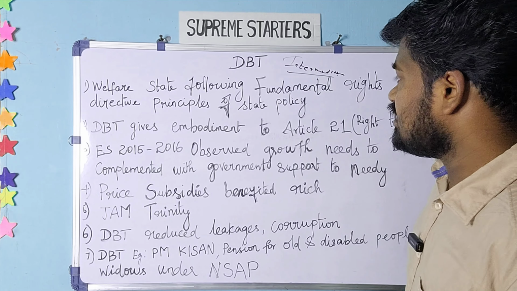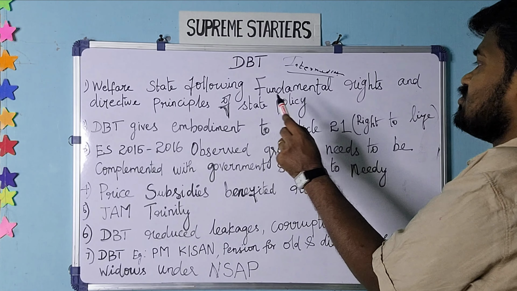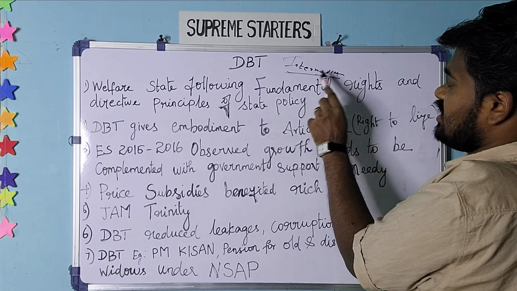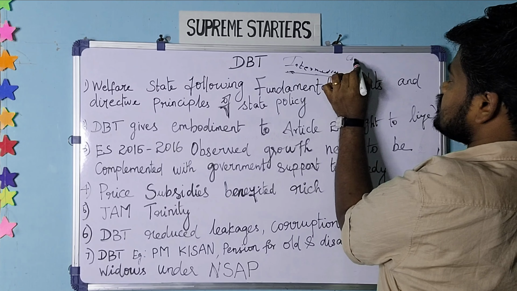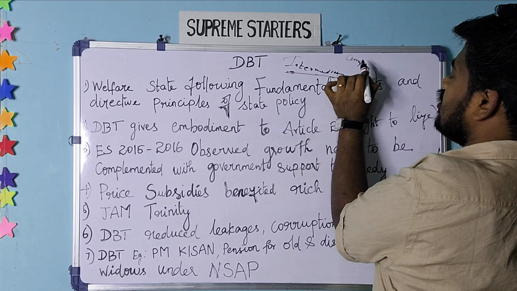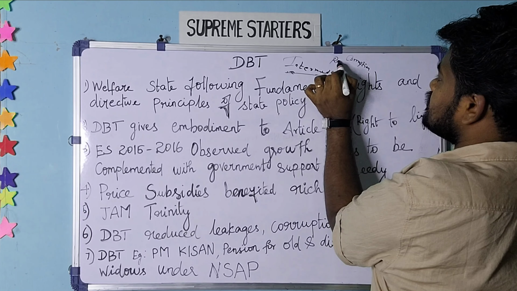But one important thing we have to notice about all these schemes and intermediaries: the intermediaries are there, and the bigger problem has been corruption, and also rich people.